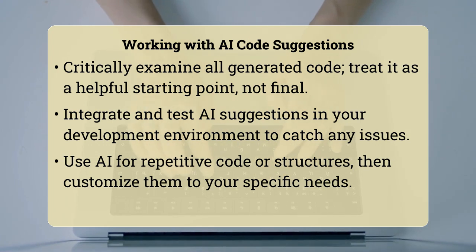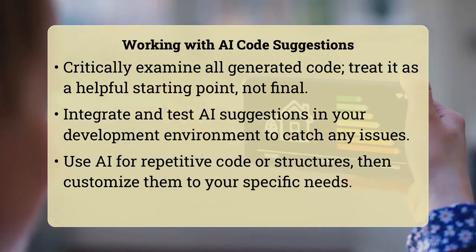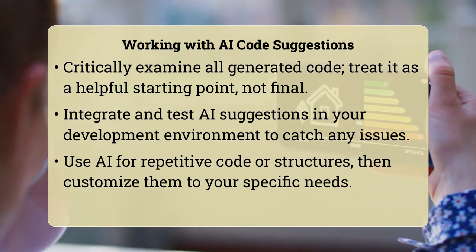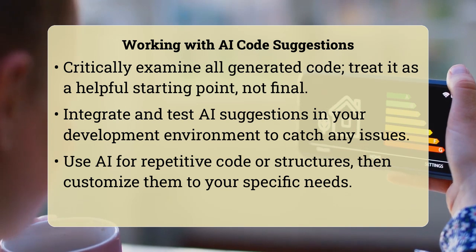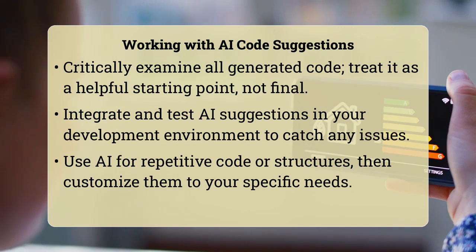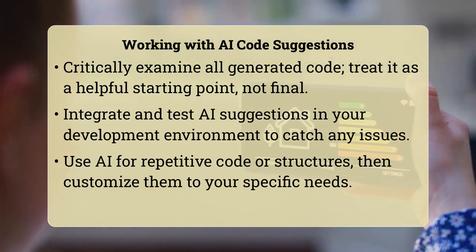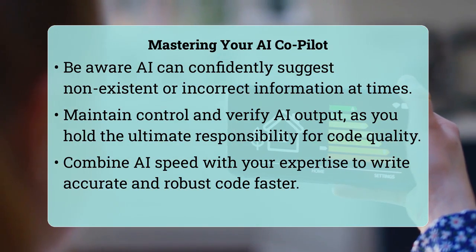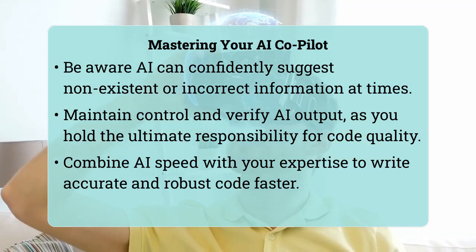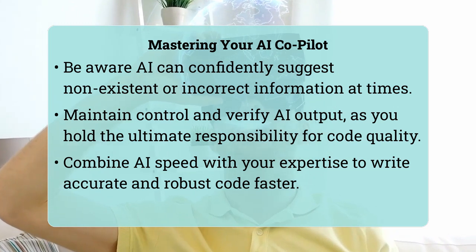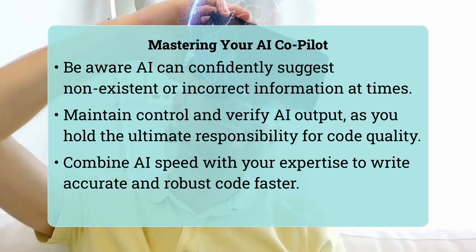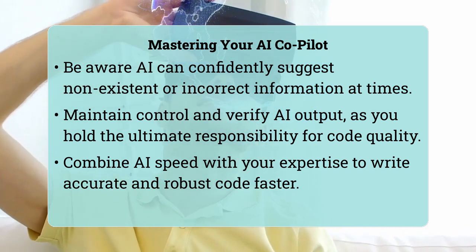One interesting aspect of these models is their hallucination tendency. This is when an AI confidently generates information that is plausible but entirely false or nonsensical in context. In coding, this might manifest as suggesting non-existent functions, using incorrect application programming interface parameters, or recommending deprecated practices with a high degree of certainty. Understanding that an AI can confidently be wrong empowers you to critically evaluate its output and avoid introducing new problems